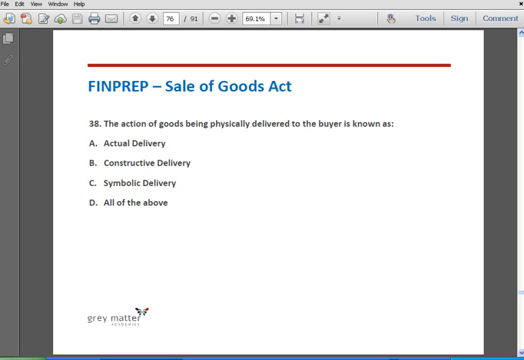Question number 38. The action of goods being physically delivered to the buyer is known as actual delivery, constructive delivery, symbolic delivery, and option D, all of the above. The correct answer is actual delivery. Symbolic delivery and constructive delivery are different terms. As discussed, symbolic delivery is a symbol of delivery and not an actual delivery. Example, giving a key of a car to a person means that he has delivered the car, so that is a symbol. So it is different from actual delivery, and hence the correct answer is actual delivery.